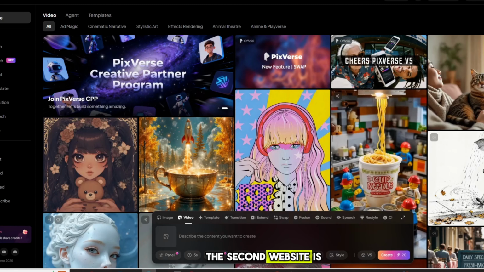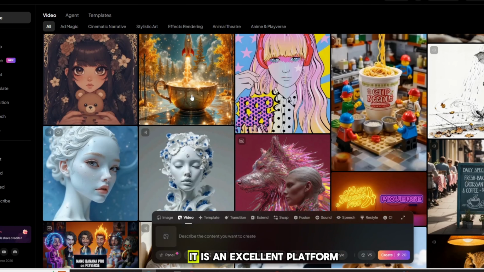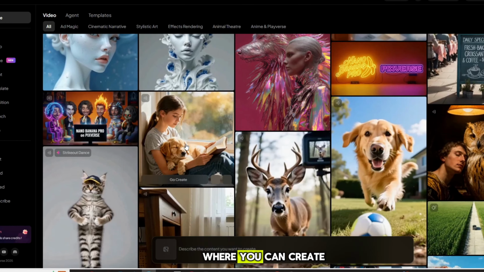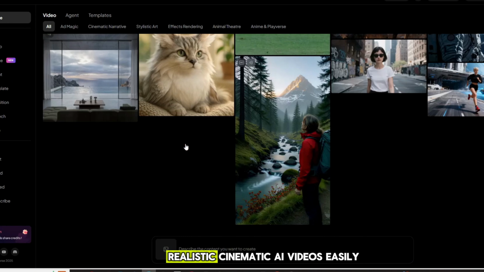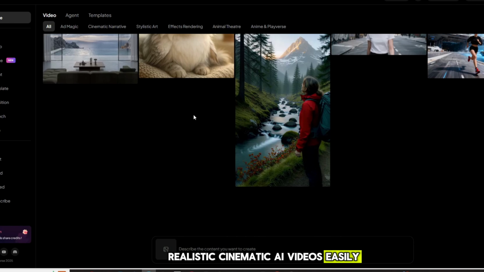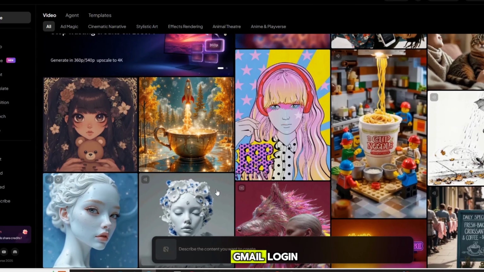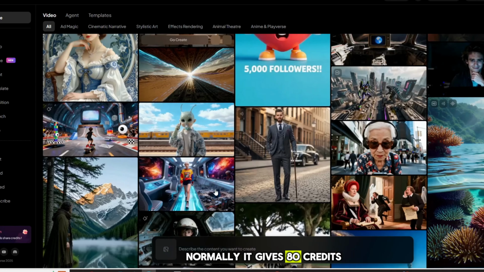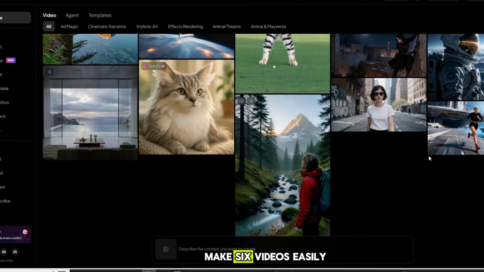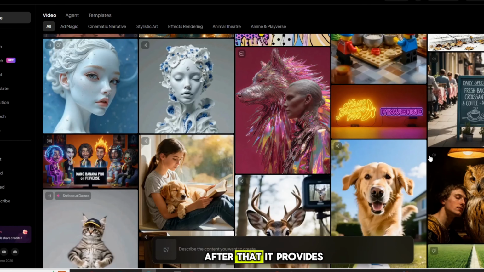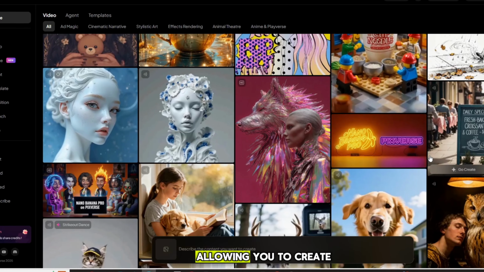The second website is called Pixverse.ai. It is an excellent platform where you can create high-quality, realistic cinematic AI videos easily when you start. It gives you 120 credits on a new Gmail login. Normally, it gives 80 credits, which are enough to make 6 videos easily. After that, it provides daily credits, allowing you to create up to 3 videos every day. Pixverse.ai is a very powerful and useful tool for making AI videos.